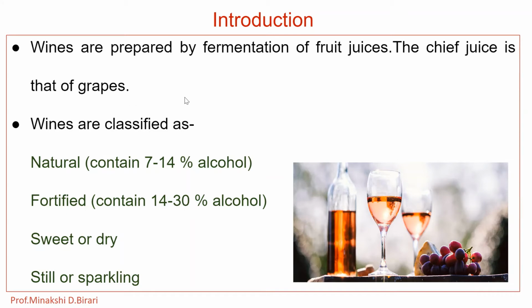There are different types of wine, which are classified as natural wine, which contains 7 to 14% alcohol, and fortified wine, which contains 14 to 30% alcohol; sweet or dry; and still or sparkling. So there are different types of wine depending upon the percentage of alcohol. These are also classified as natural or fortified wine.